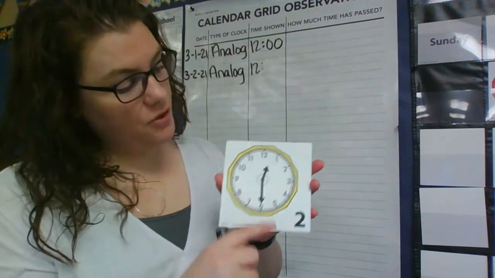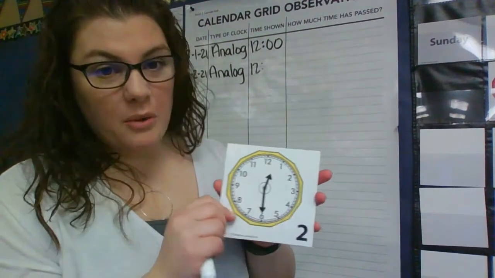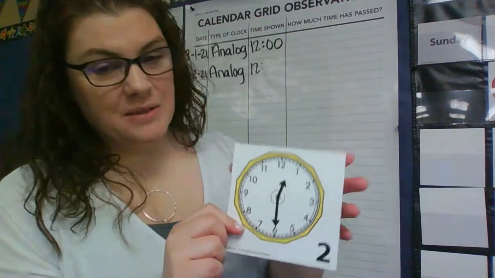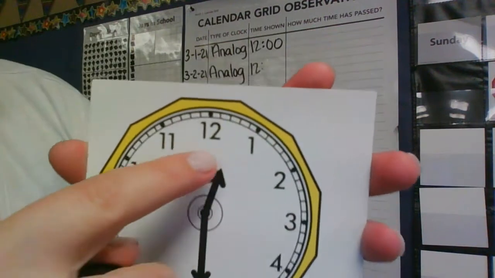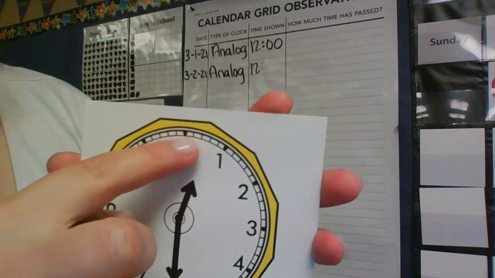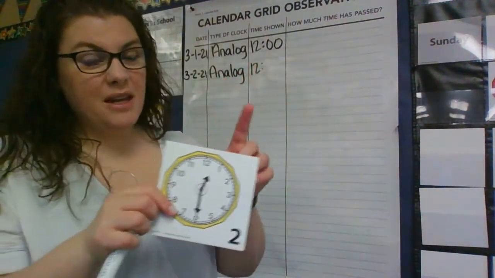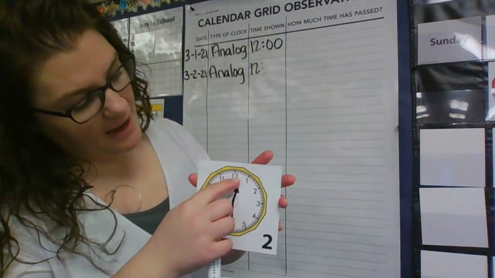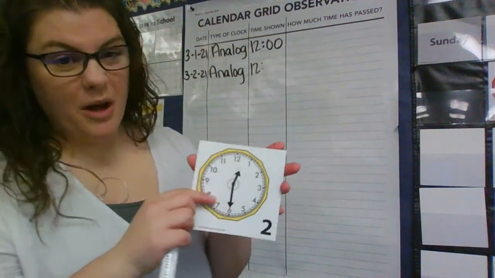Remember, every number on a clock represents 5 minutes. And if you look on an analog clock, there are tiny little marks in between each number. Each one of those marks represents 1 minute. So there are 5 minutes in between the 12 and the 1.